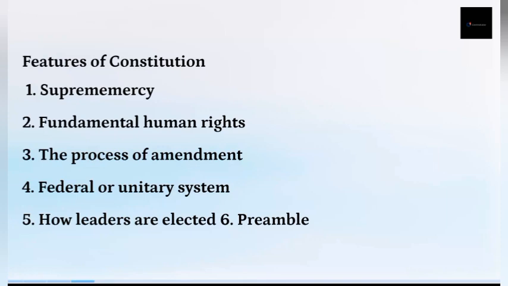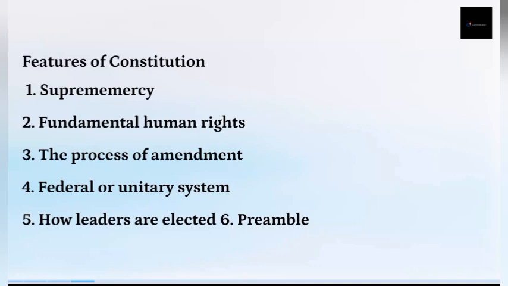Then we have the process of amendment. It provides a clear process for modifying the constitution to adapt to change if needed. So the process of amendment is actually written in the constitution, how to amend the constitution. Everything is entrenched in the constitution.